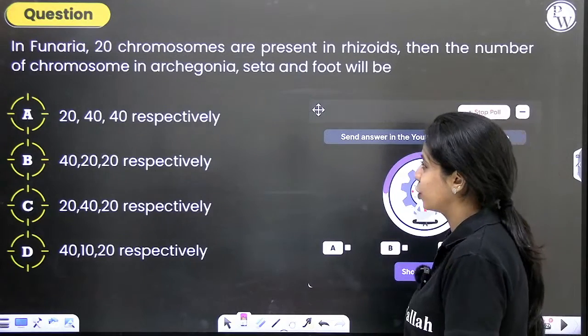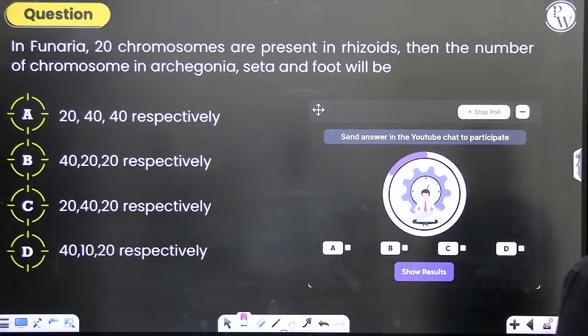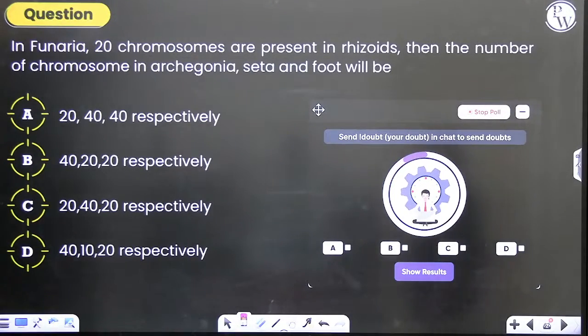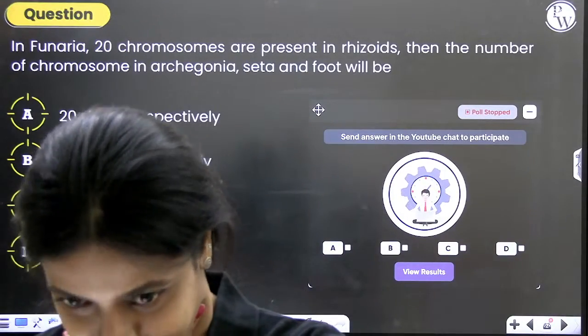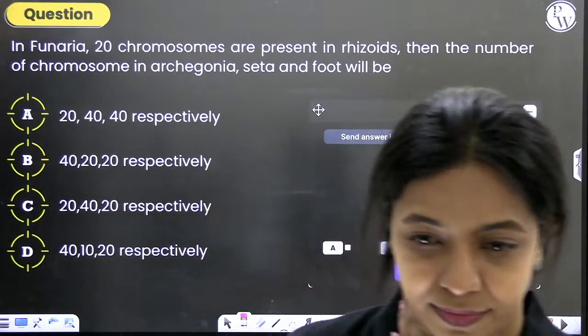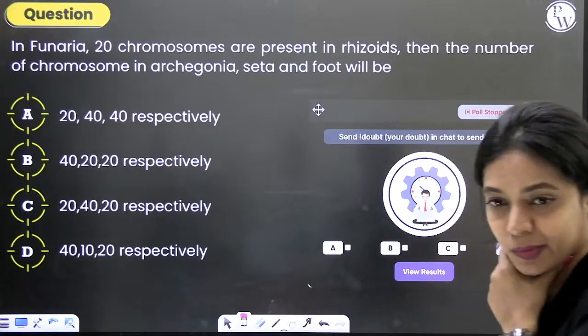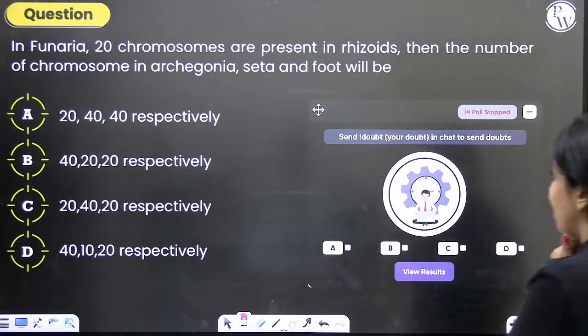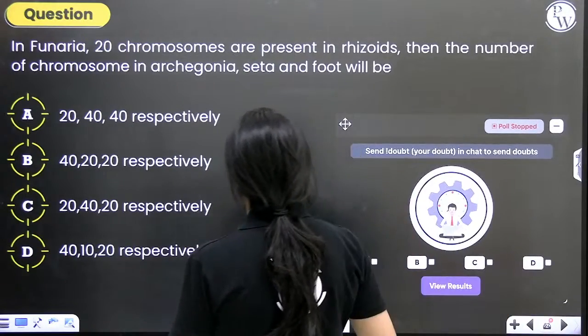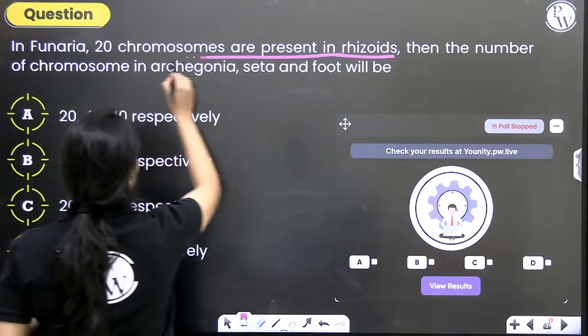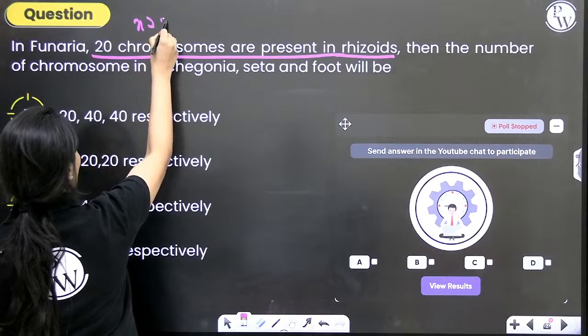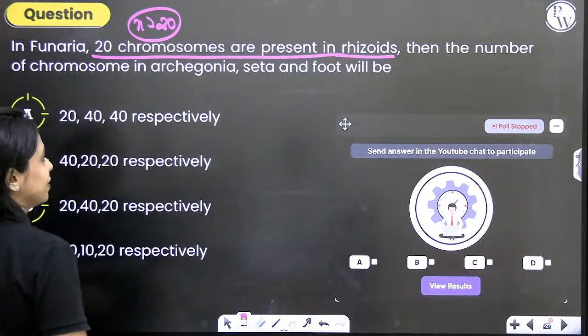I'm getting a mixture here, A, B, C, everything. Funaria, dominant phase is gametophytic, right? So if the rhizoids have 20 chromosomes, then n is equal to 20. Haploid number is 20, right?